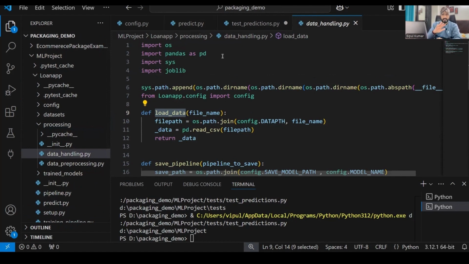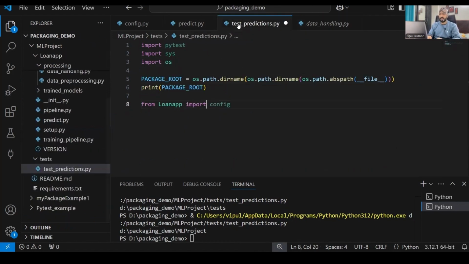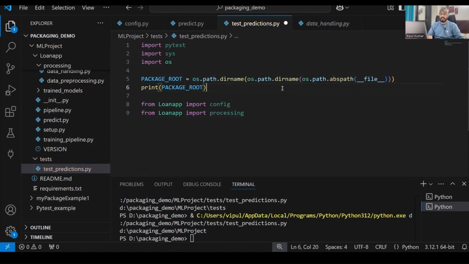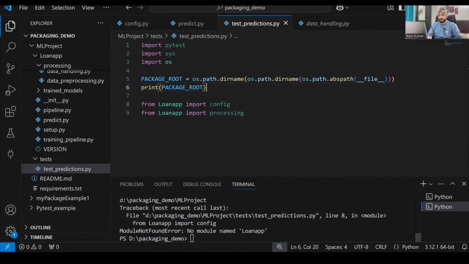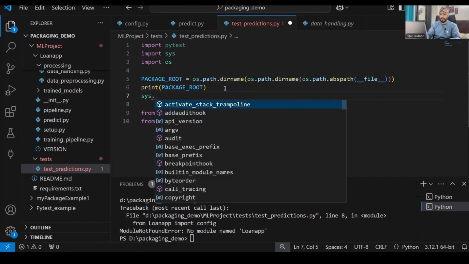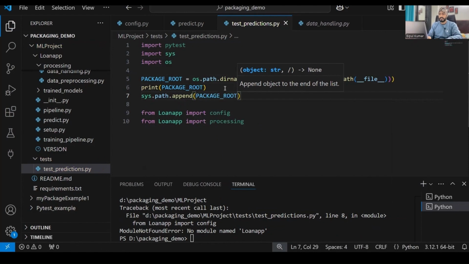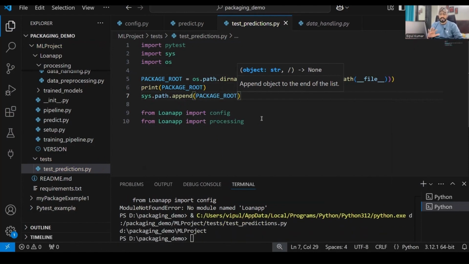So that's why we need a data handling file over here, because for the testing we require data, right? So we'll write from loan app import processing. And I'll check whether it can import or not. It is saying no module named loan app. Why? Because we had not given system.path.append. I need to pass package root over here. Save it and let's check once again. So things are working properly now.